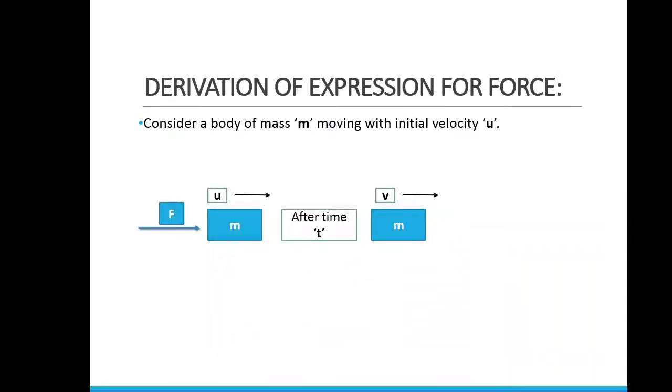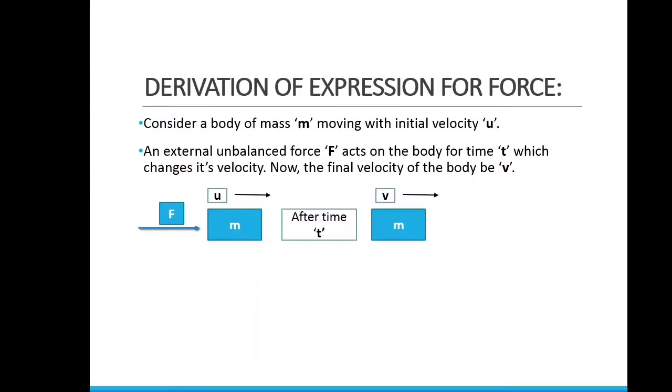So, now consider a body of mass m moving with initial velocity u. An external unbalanced force F acts on the body for time t, which changes its velocity. Now, let the final velocity of the body be v. So, the momentum of the body before the action of the force, we know that momentum is denoted by P, so P1 is equal to m into u. We know that mathematically momentum is mass into velocity.